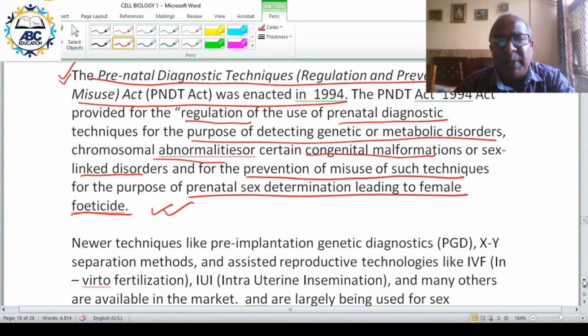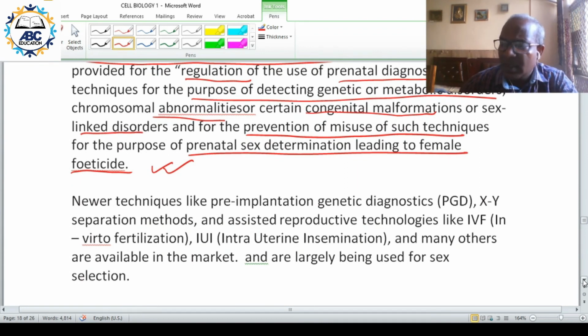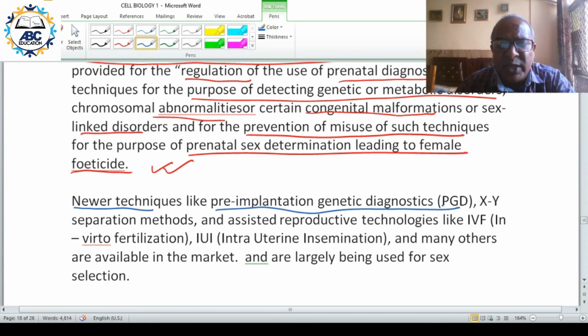Now this act was passed in 1994. With the passage of time, newer techniques emerged. As time passes, new techniques came into the market. New techniques like pre-implantation genetic diagnostics. Implantation is putting the embryo in the uterus of the female. Nowadays you have IVF, in vitro fertilization.